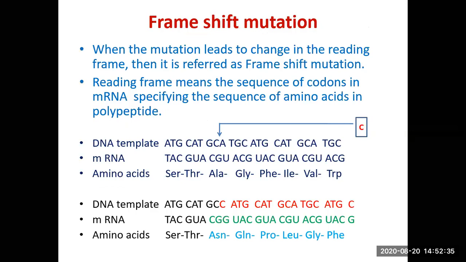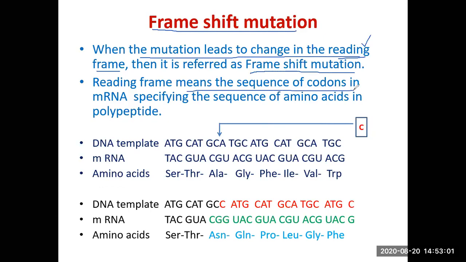Now, the second type of mutation is called frame shift mutation. What is meant by reading frame? When the mutation leads to a change in the reading frame, then it is called frame shift mutation. The question is, what is meant by reading frame? Reading frame means the sequence of codons in the messenger RNA which specify the sequence of amino acids in the polypeptide. That is called a reading frame.